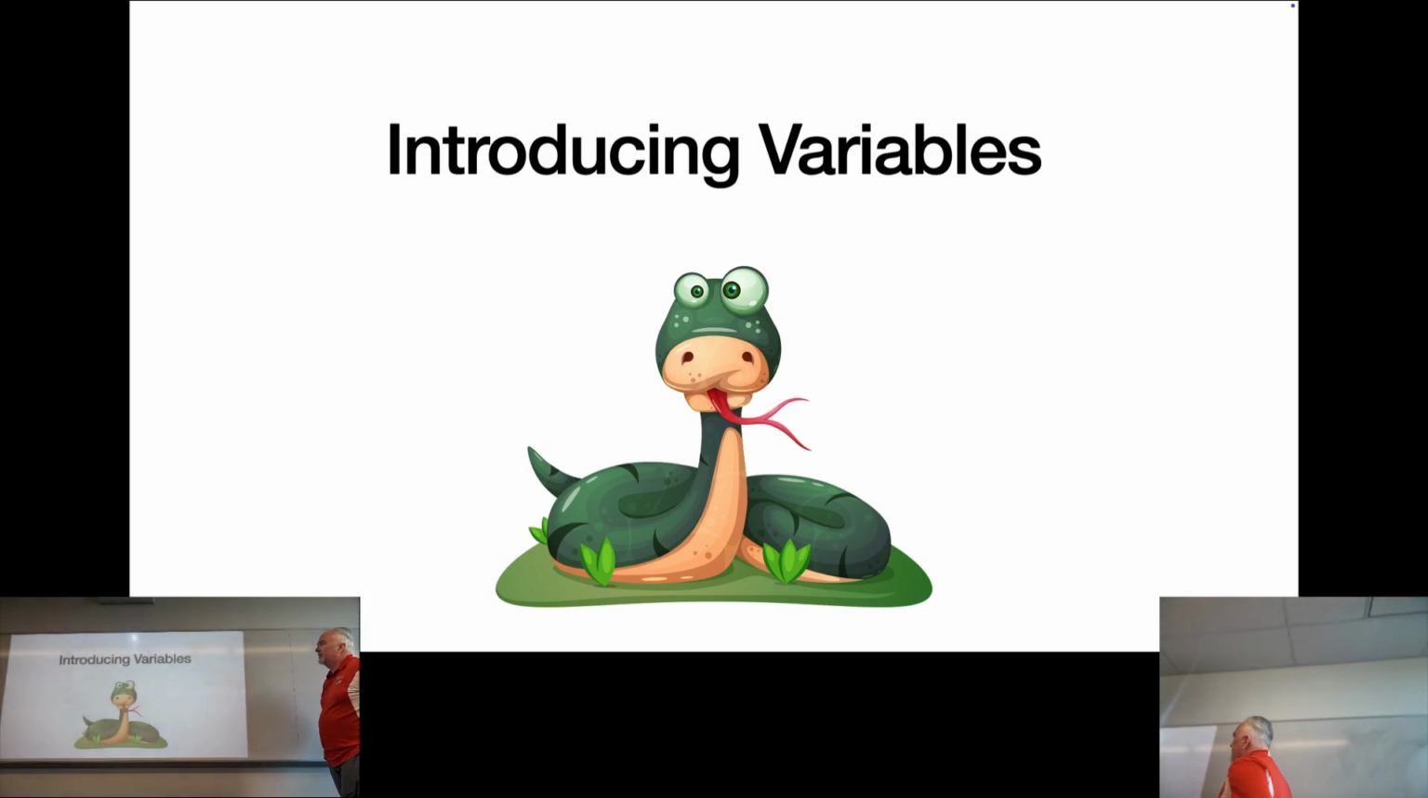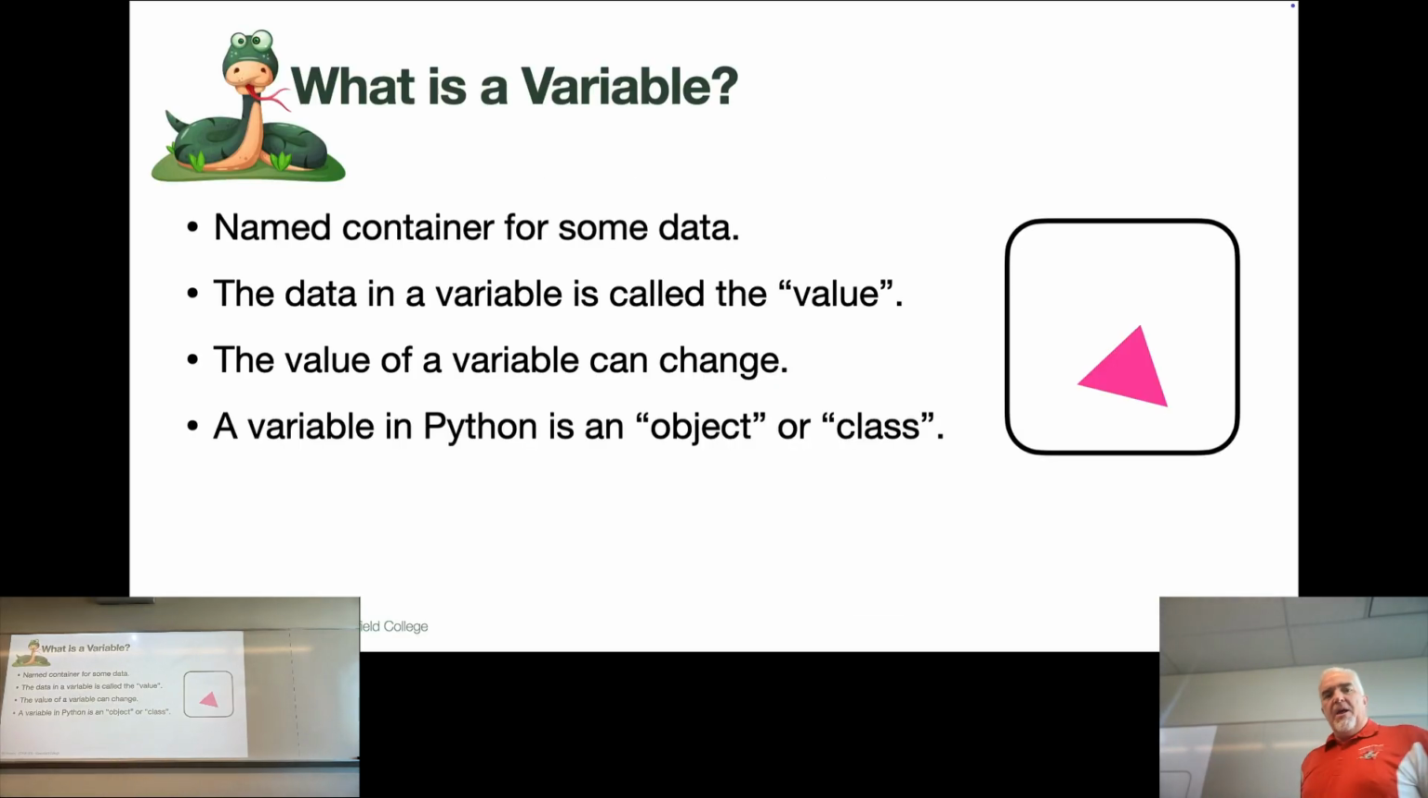Let's talk about variables. Variables are a key component to any programming language, any programming situation. A variable is very simple, and a variable is just a container. That's the way I'm going to talk about variables. That's the way I want you to think about variables. Think of it like a bucket, and that bucket has a name on it.